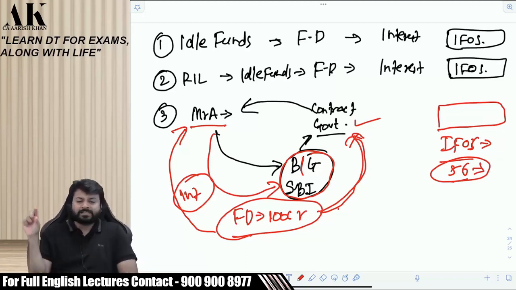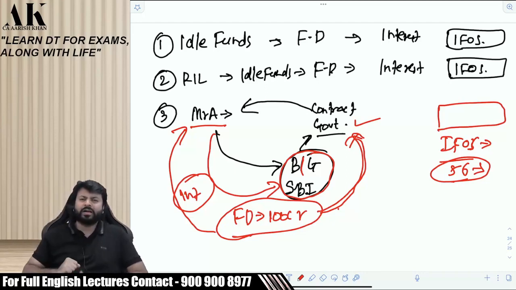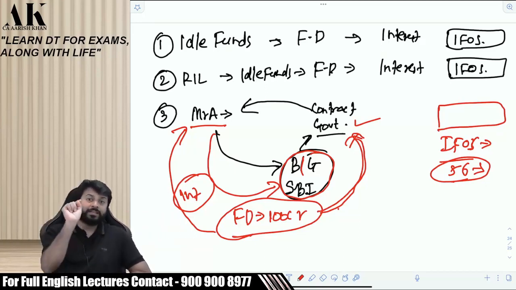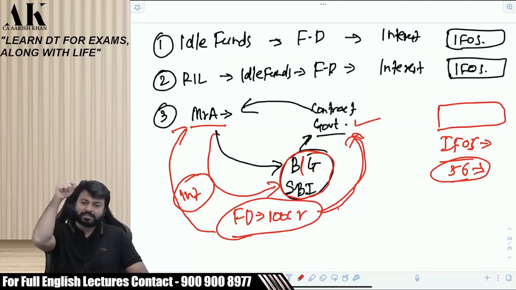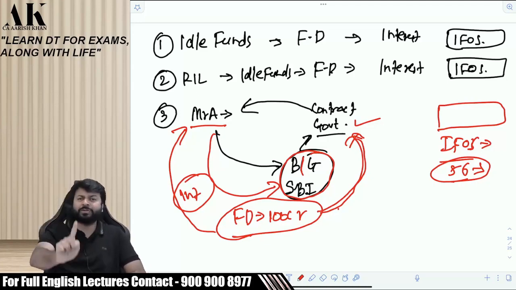When you read this sentence, interest will come under IFOS. Listen carefully, these are all interpretation issues. Ultimately, direct tax is about interpretation. It's a law, you need to interpret it properly. Every word is important over here. So listen to the words of the law carefully: interest will be classified under this head if not under PGBP. What do you mean by this sentence? The preference has to be given to which head? PGBP. You should come over here if you do not go over there. It means you should go over there first. Right or not?